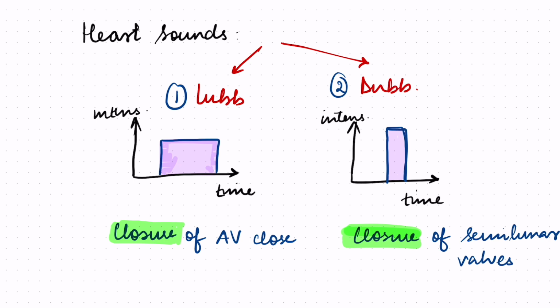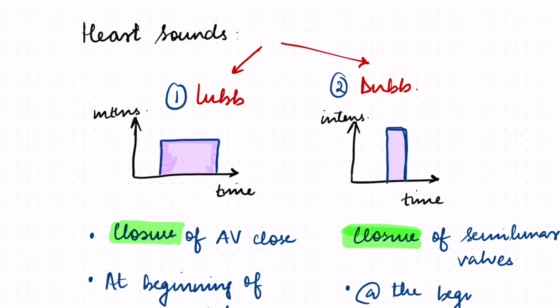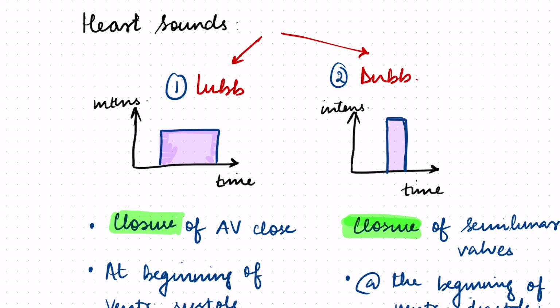Now, when do AV valves close? They close at the beginning of ventricular systole, because once the AV valves close, only then do the ventricles contract. So at the beginning of ventricular systole, the first heart sound is heard. Whereas, when do semilunar valves close? They close at the beginning of ventricular diastole. When the semilunar valves close, then the ventricles relax. So at the beginning of ventricular diastole, the second heart sound is heard.